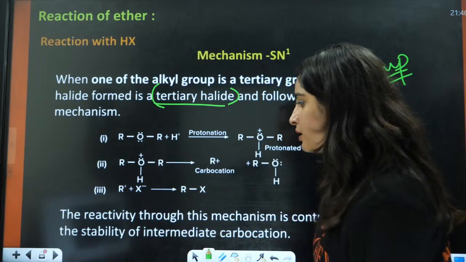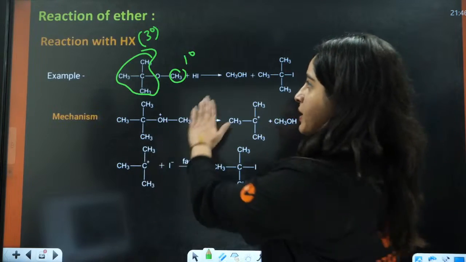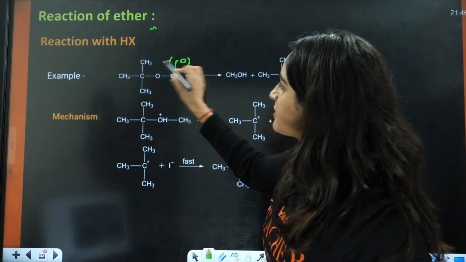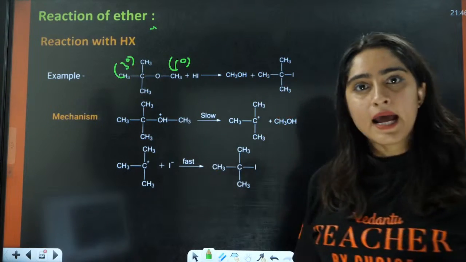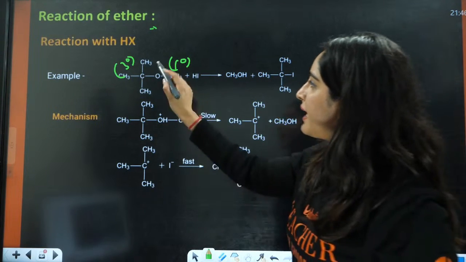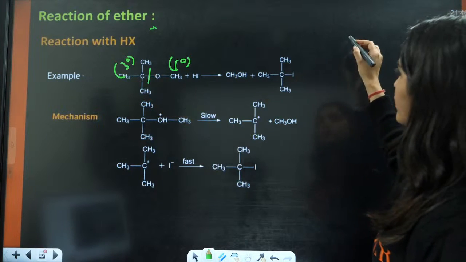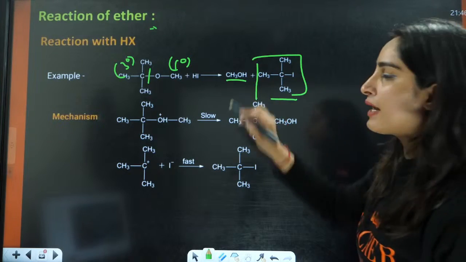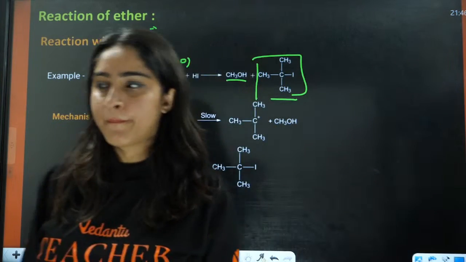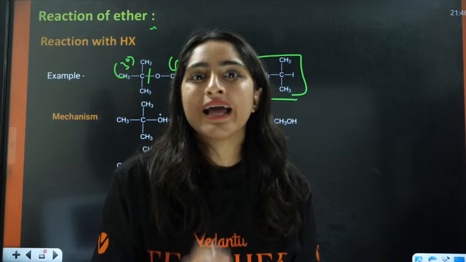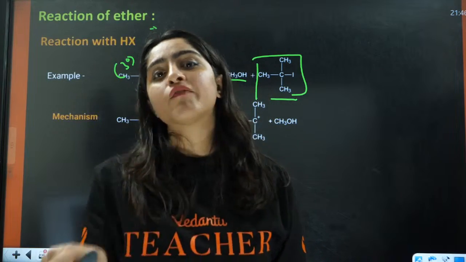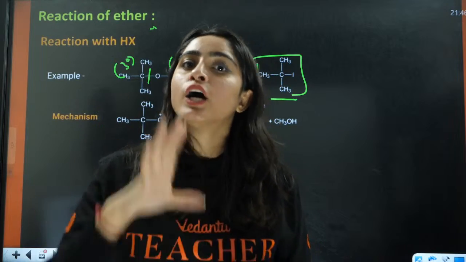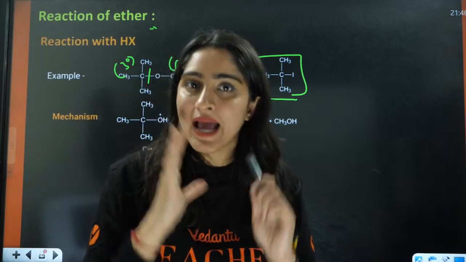For example, you have this one, where this is 1 degree and this is 3 degree. In this case, the tertiary one is going to form the halide and the other one is going to form alcohol. If any of them is tertiary, the tertiary one is going to form halide. If both are primary or secondary, the lower one is going to form halide.